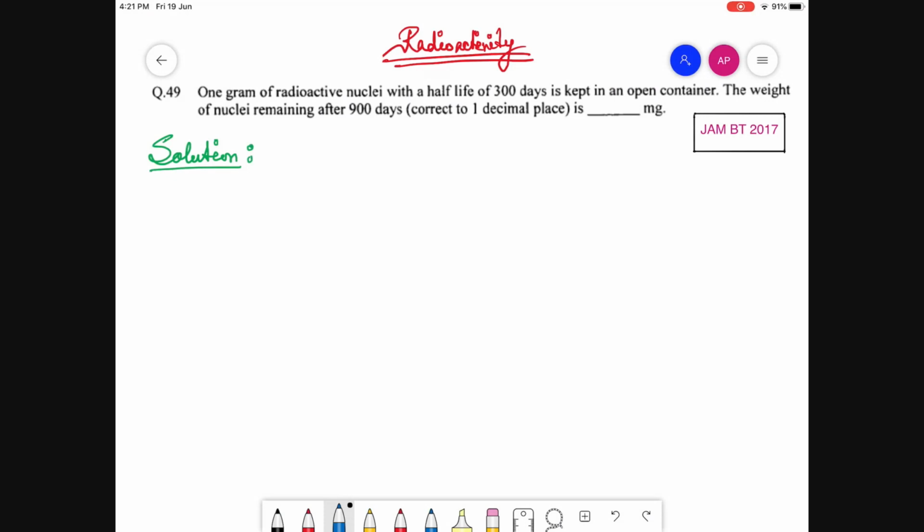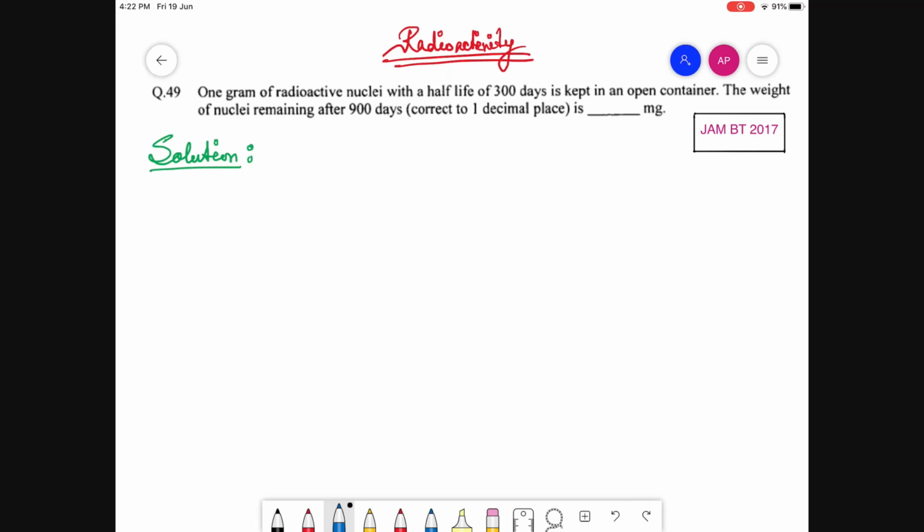In this video we will discuss a problem on radioactivity. Here the question is: 1 gram of radioactive nuclei with a half-life of 300 days is kept in an open container. Then find the weight of the nuclei remaining after 900 days. This question came in the year 2017 in the JAM Biotechnology paper. This type of problem is very easy to solve if you know some basic formulae.